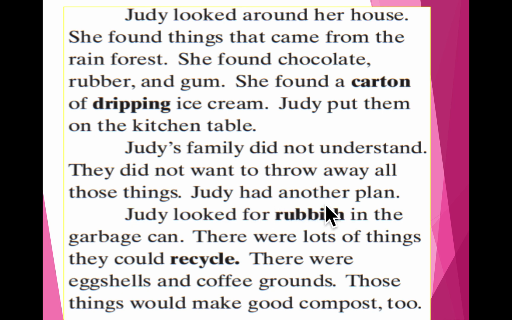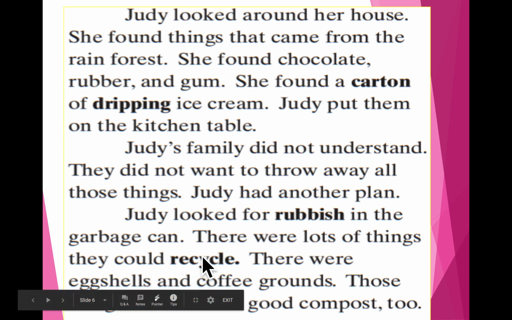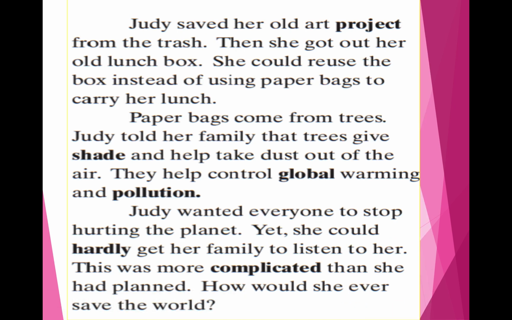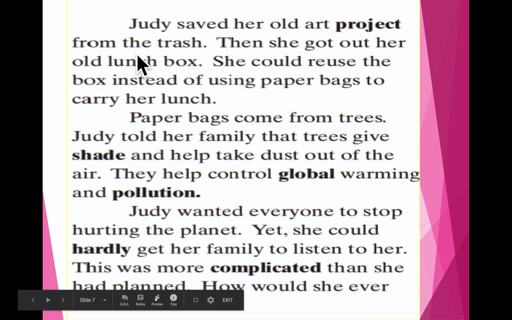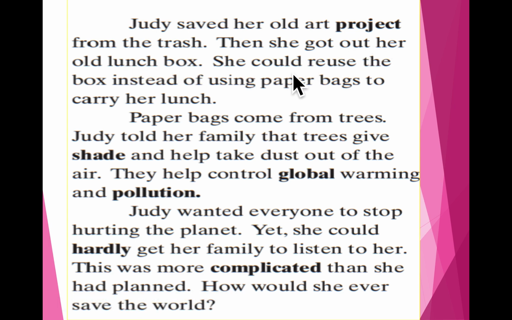Judy had another plan. Judy looked for rubbish in the garbage can. There were lots of things they could recycle. There were eggshells and coffee grounds. Those things were good compost too. Judy saved her old art project from the trash. Then she got out her old lunchbox. She could reuse the box instead of using paper bags to carry her lunch.